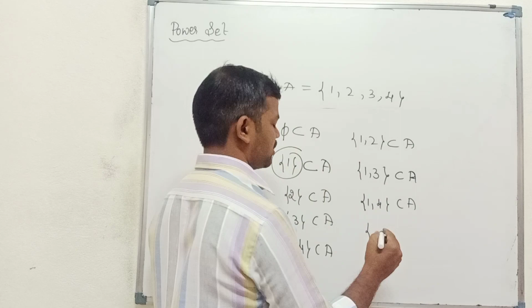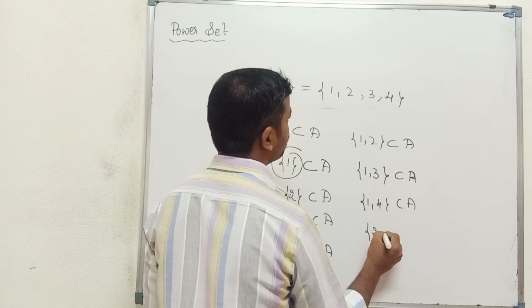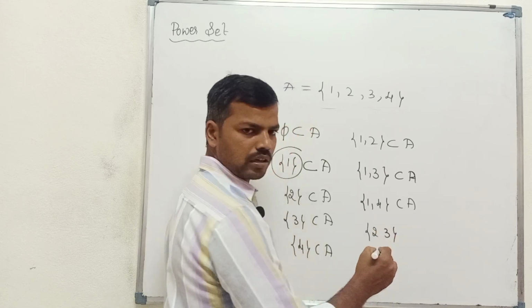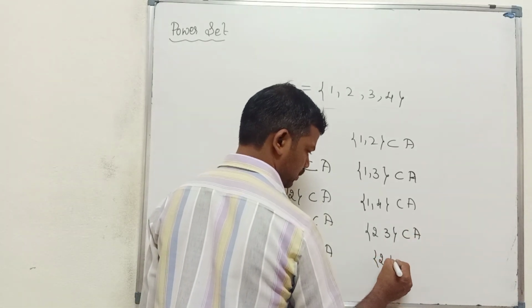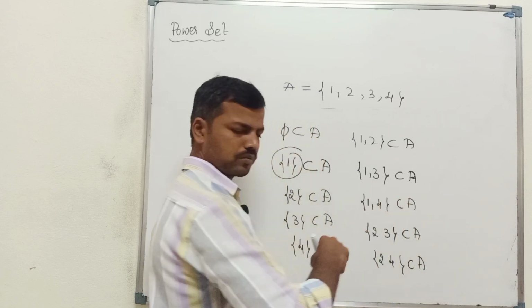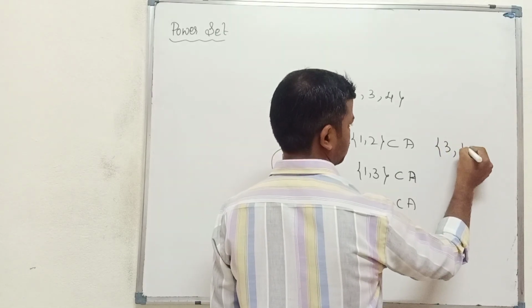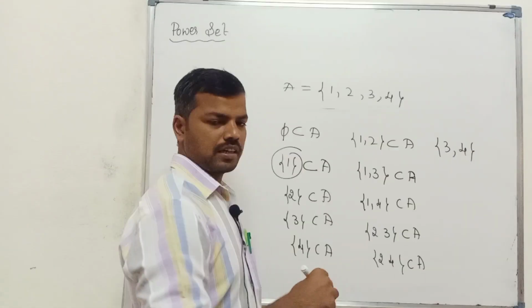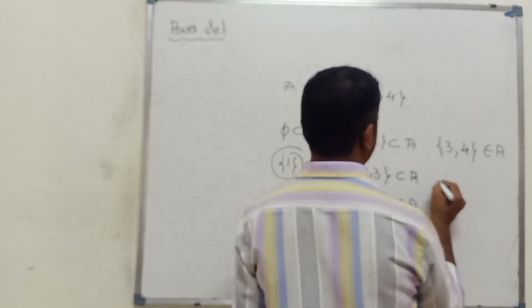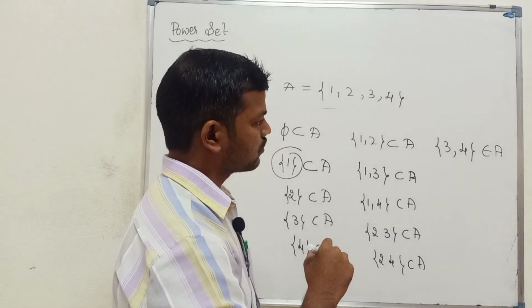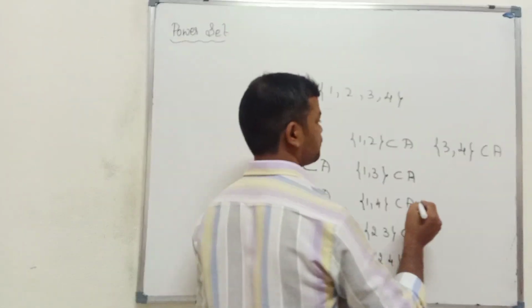Next 2 3, yes, 2 3 is a subset of A. Then 2 4, this is also complete. Next 3 4, this is complete, 3 4 is also a subset of A.